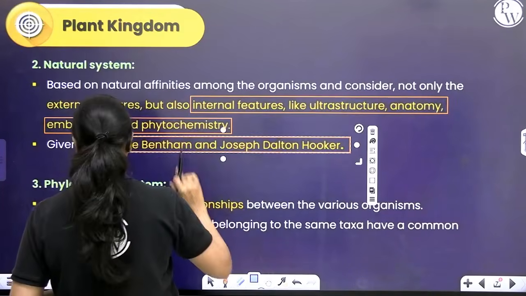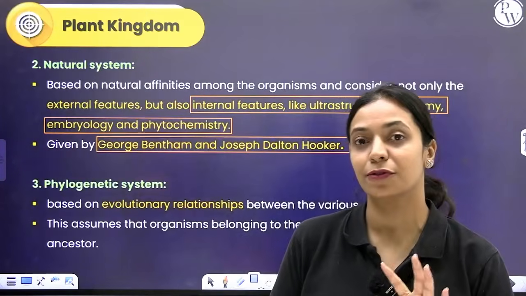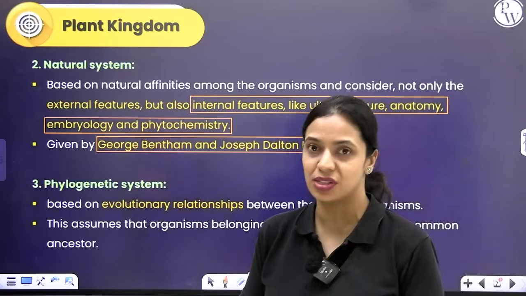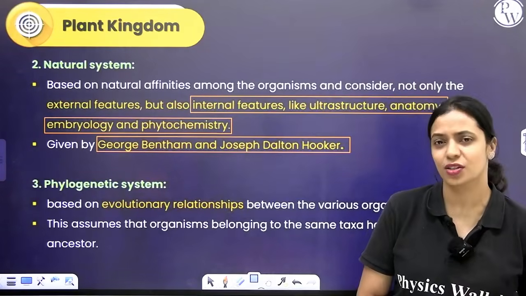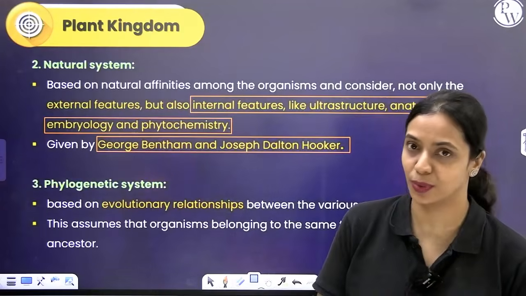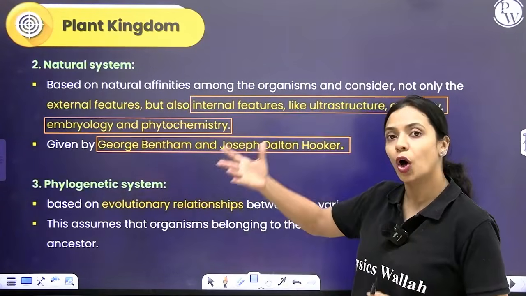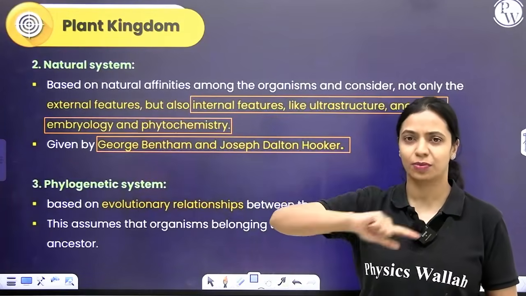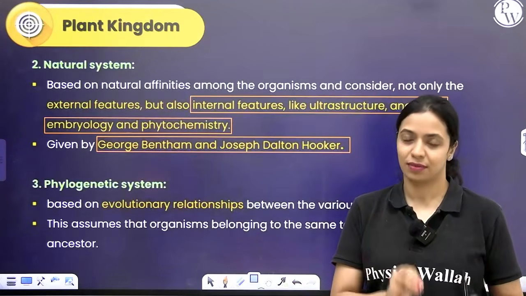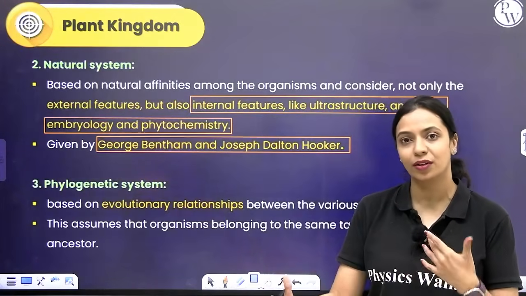Okay. Now, the third type of classification we are going to talk about is called the phylogenetic system of classification. This is currently the most accepted type of classification, and this was given by Engler and Prandtl. It's not mentioned in your textbook, so don't worry. This, along with considering morphology, anatomy, embryology, phytochemistry and all of that, also considered evolutionary relationships that exist between two different organisms.